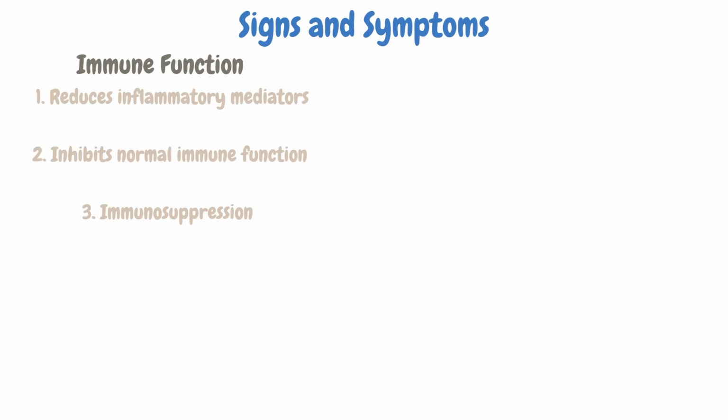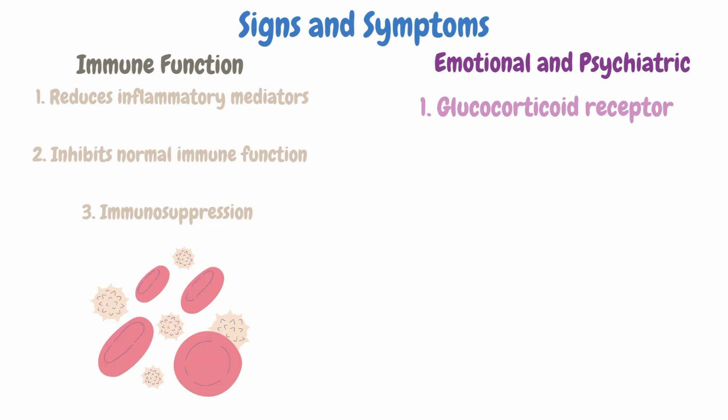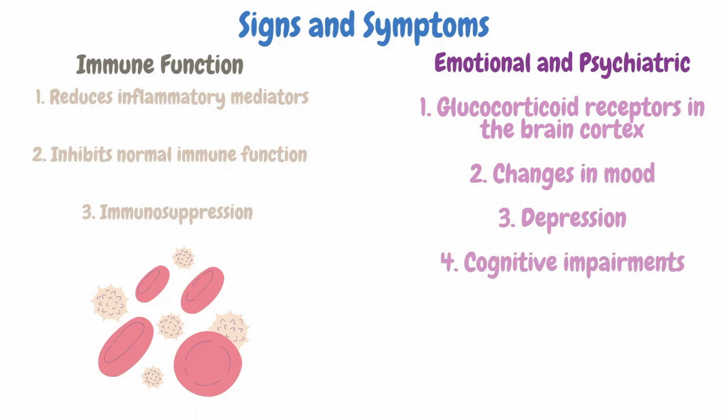Cortisol is also known to inhibit the body's normal immune function by reducing the production of inflammatory mediators. This increases the chance of acquiring an infection. It is also known to cause emotional and psychiatric conditions such as changes in moods, depression, cognitive impairments. This occurs possibly because of glucocorticoid receptors in the brain cortex. Although there is ongoing research, this is suggested to be a cause.